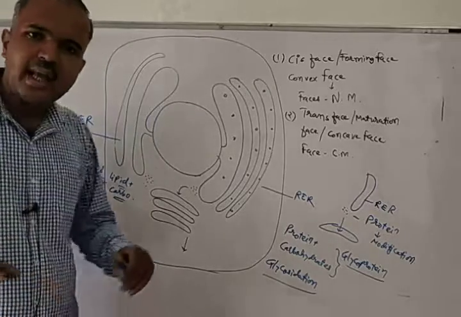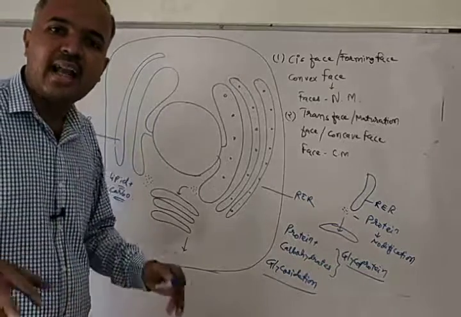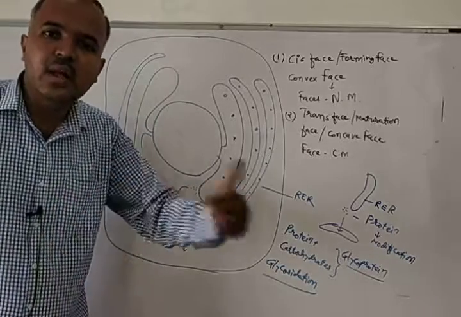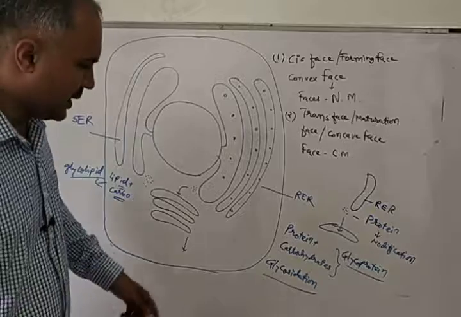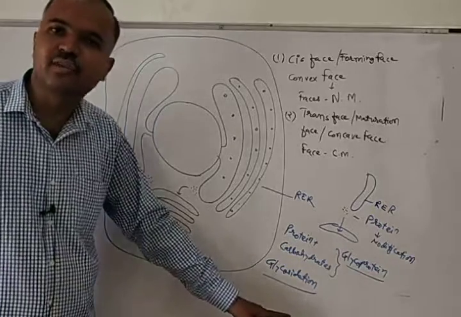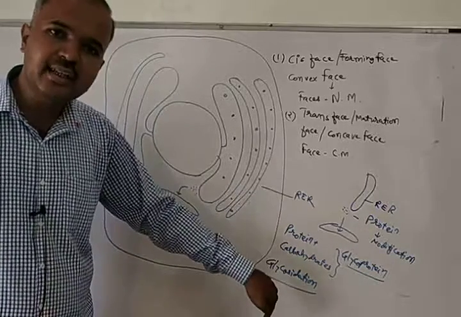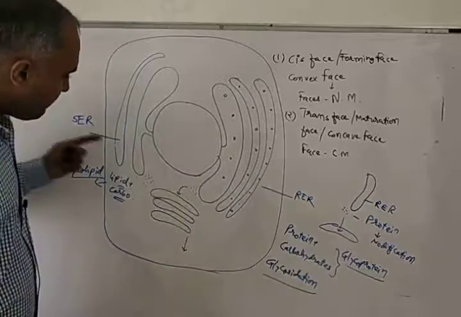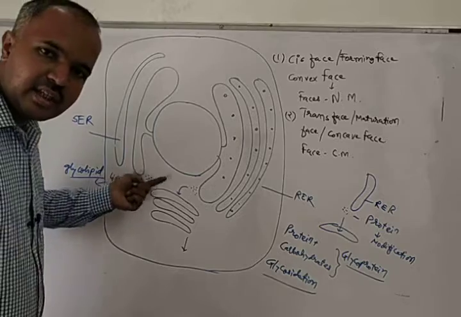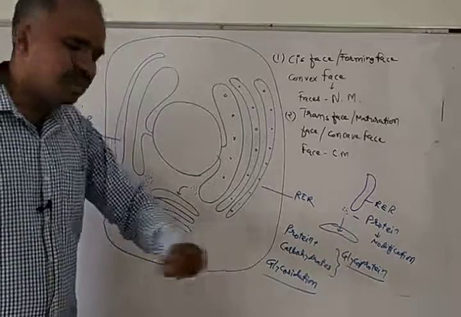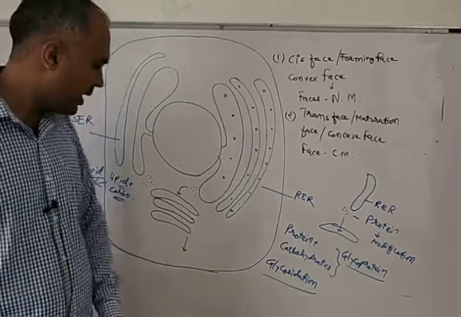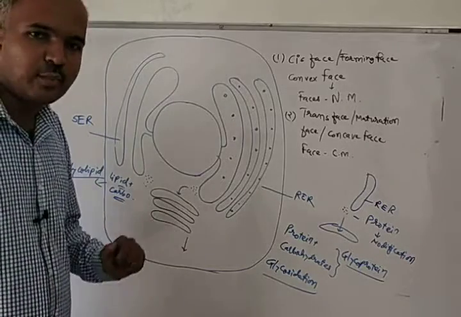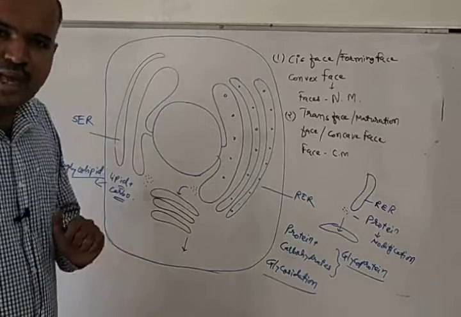So in this manner, any molecule which is produced from RER and SER enters into the Golgi body and undergoes modification. That process of modification is known as glycosidation. If protein enters, it gets converted into glycoprotein, and if lipid enters, it gets converted into glycolipid. Now the protein is present in the form of glycoprotein and the lipid in the form of glycolipid.